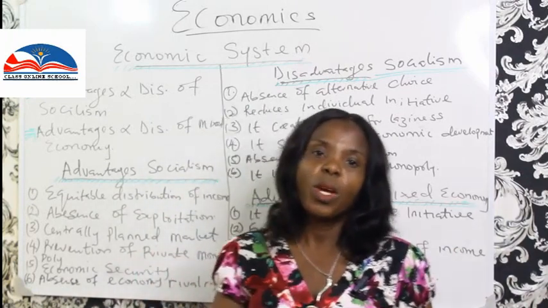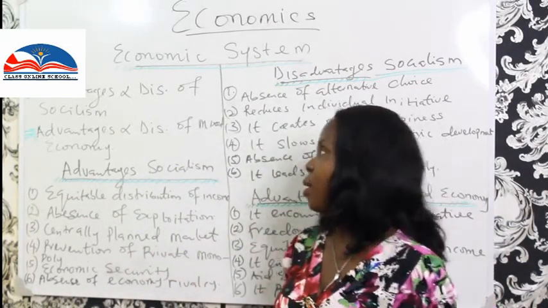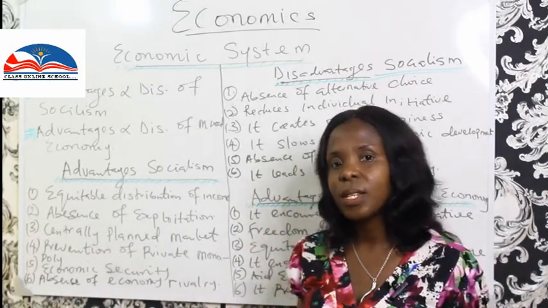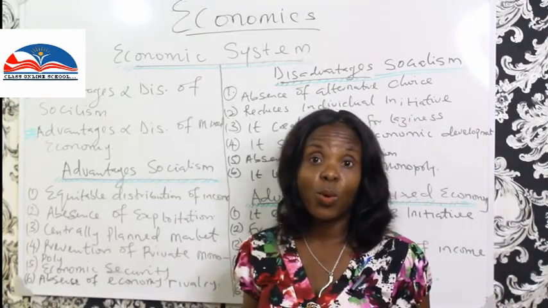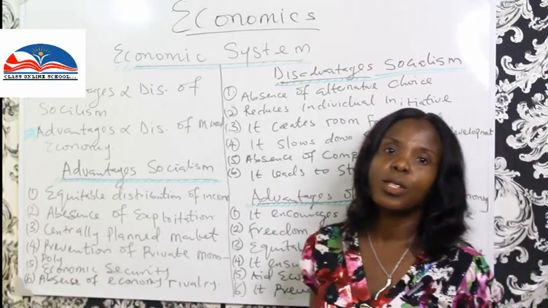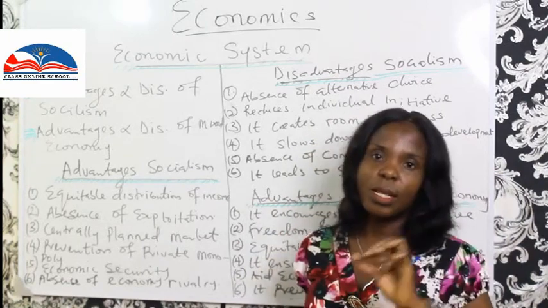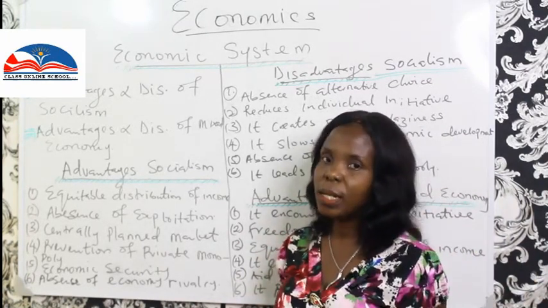And so, we've been able to achieve the two objectives for the class: the advantages and disadvantages of a socialist economy, and then the mixed economy. So remember what we concluded the class with, that there is no society, no country that runs a singular kind of economy as a socialist economy in totality or as a capitalist economy in totality.